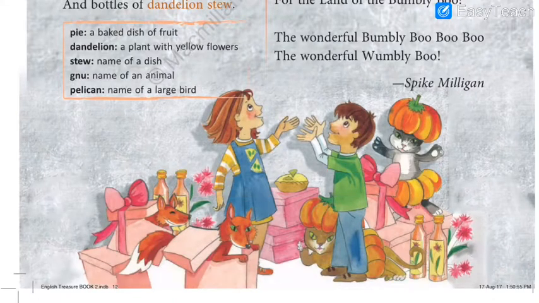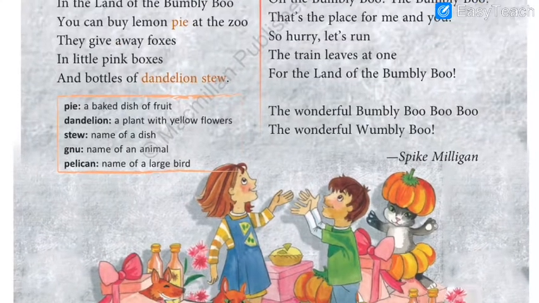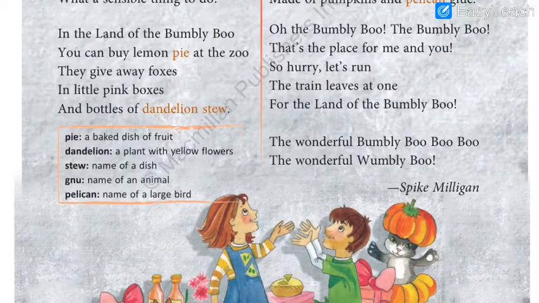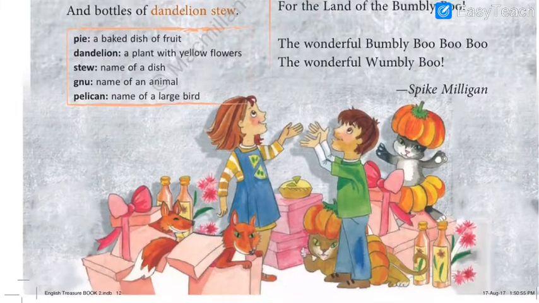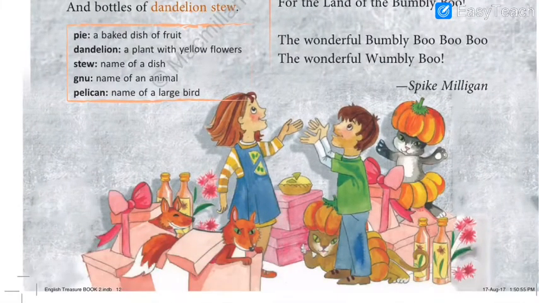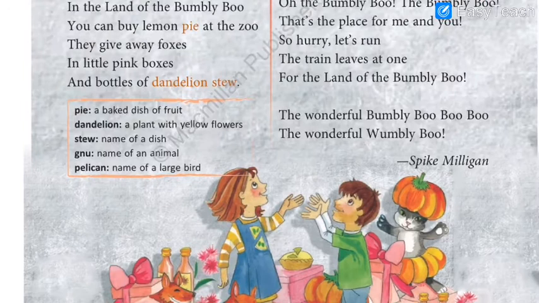They give foxes in the pink boxes as a birthday present. So how scary is it? Just imagine, students, that this is the birthday box given to you, and when you open the box, suddenly the fox jumps out. What will you do? So this is how unusual the land of Bumbleboo is.